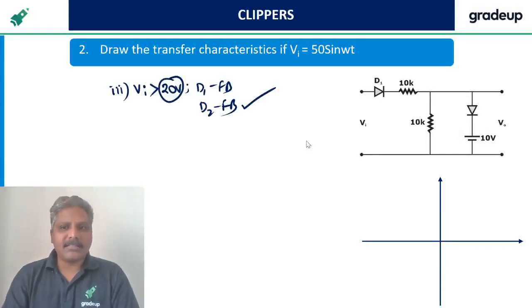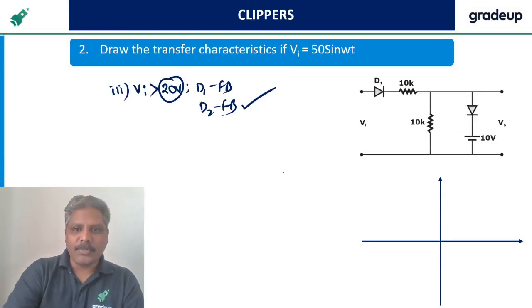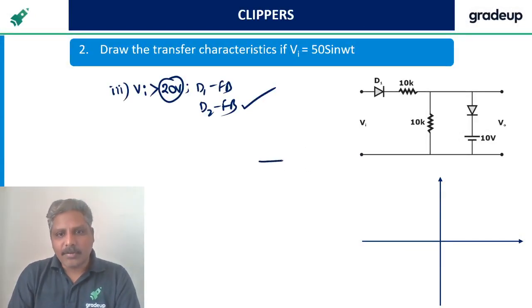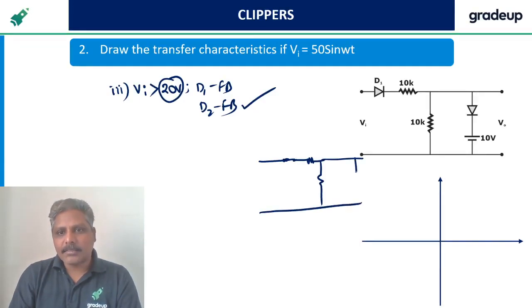Is it clear, guys? Now what is the output? You have to draw it again. This is forward biased. So this is a resistor, this is a resistor. Here it is short. This is 10 volts. Here the output is 10.